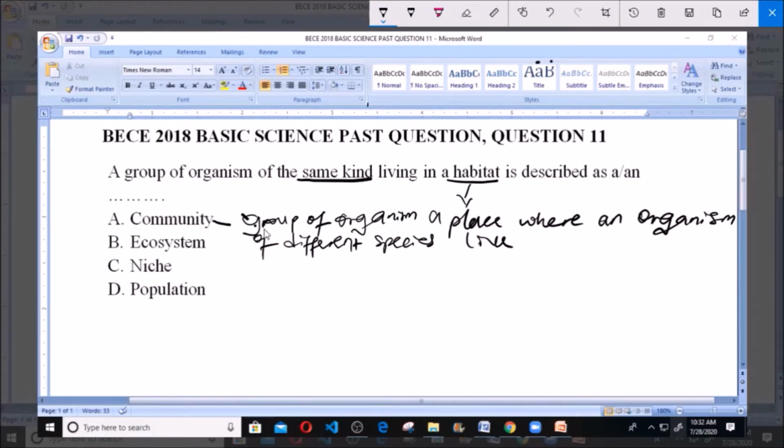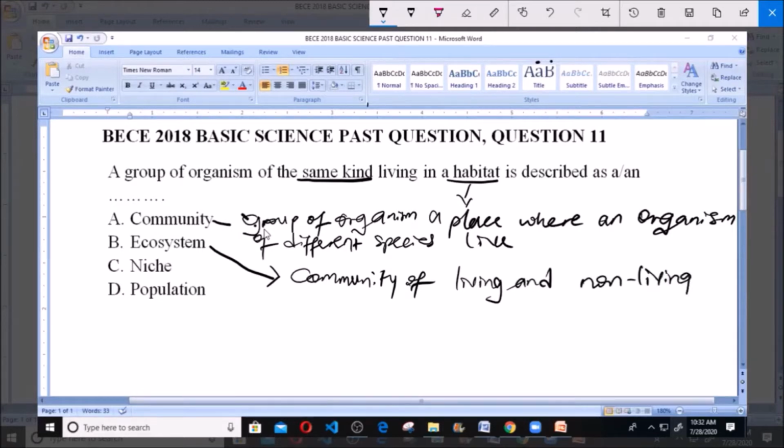That's community for you. Then ecosystem, on the other hand, simply means a community of living and non-living things.